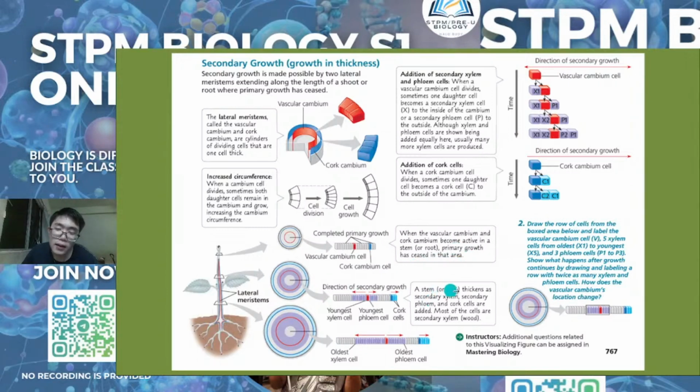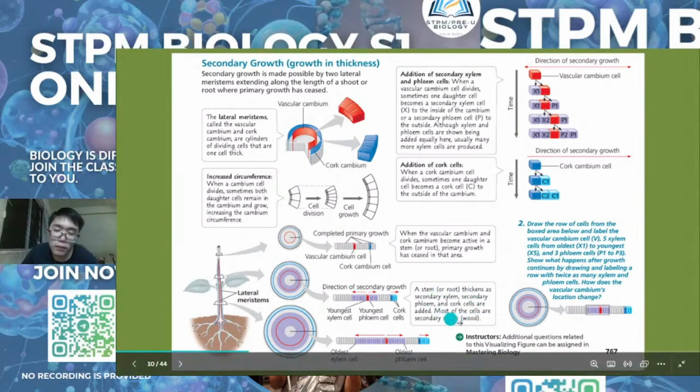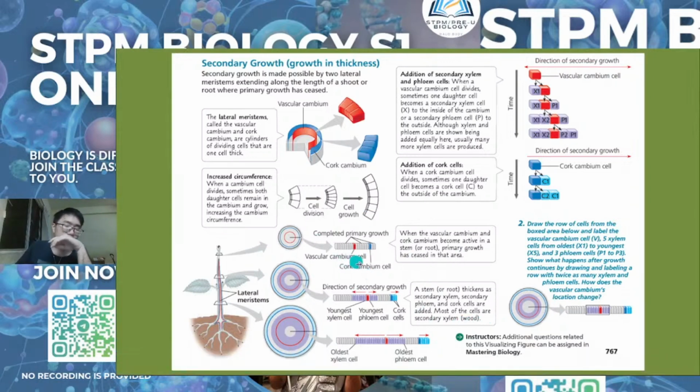You see the thickness added, and most of the cells are secondary xylem. You don't need to learn this in detail, but the theory is that the function is there, and you should be able to explain it.